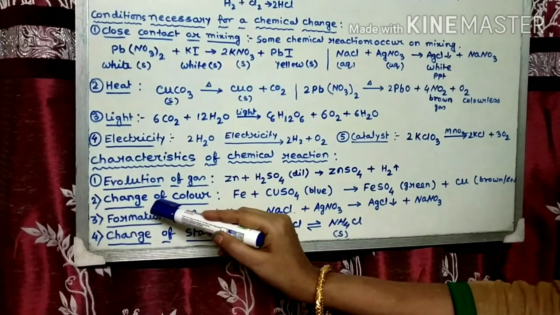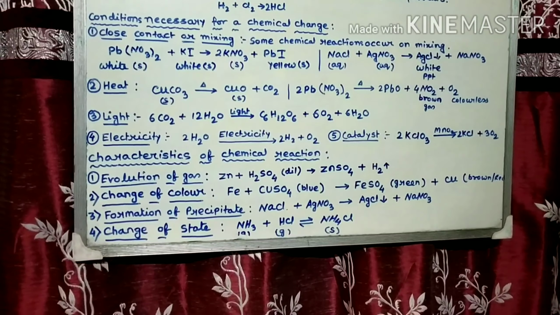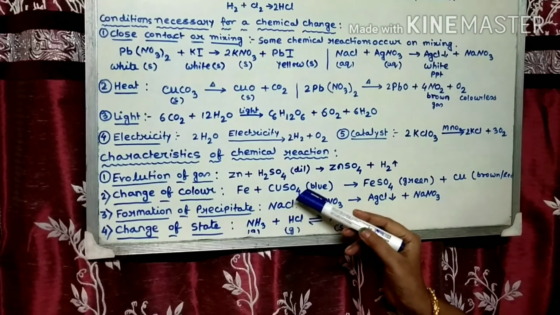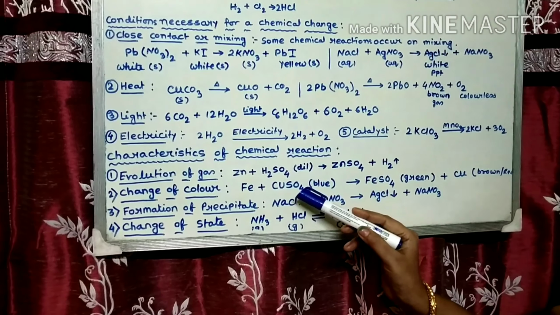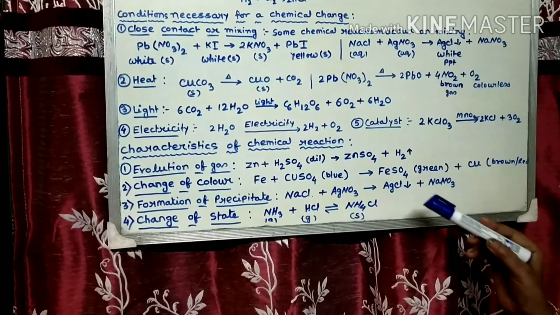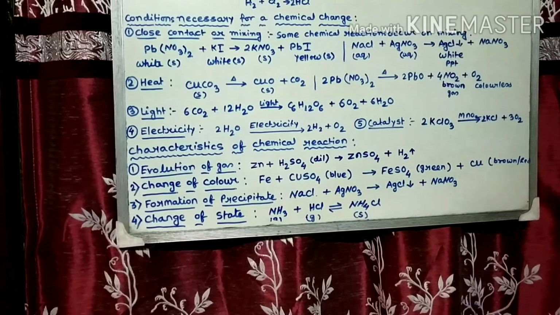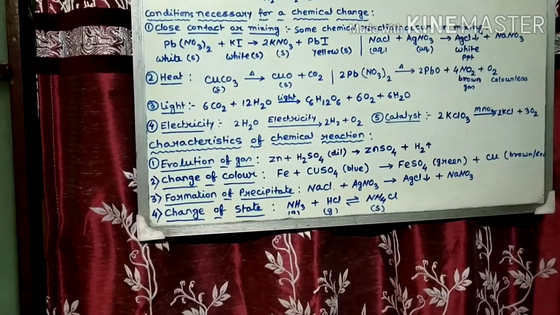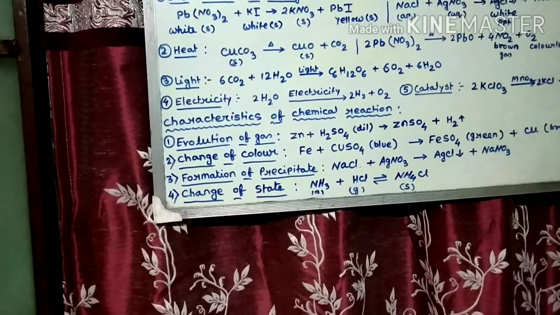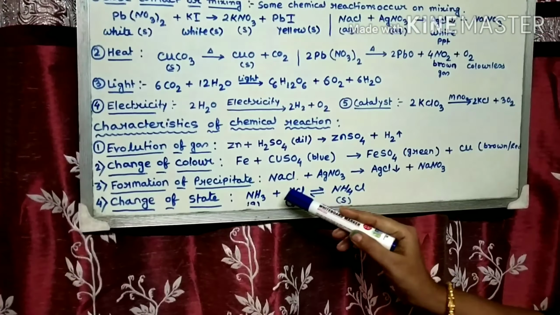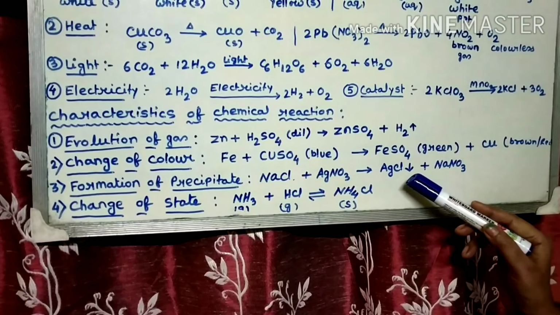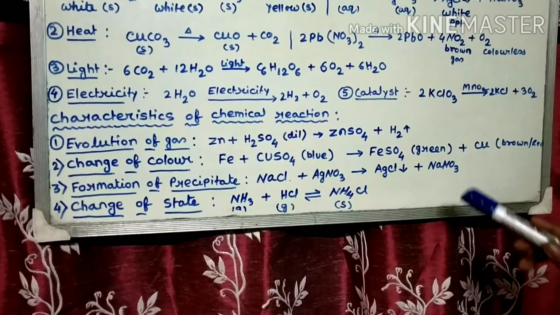Next, in some chemical reactions, color is changed. When a piece of iron nail is dropped into blue copper sulfate solution, the color of the solution fades and turns green due to the formation of ferrous sulfate, and brown copper is formed. Next, formation of precipitate. In some chemical reactions, a precipitate is formed. When aqueous sodium chloride reacts with aqueous silver nitrate, white silver chloride is formed with NaNO3.